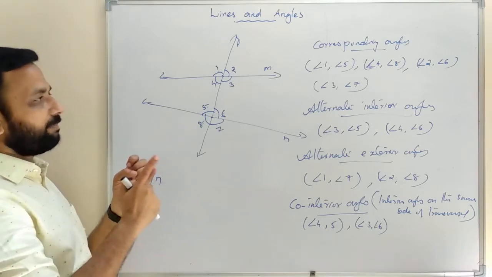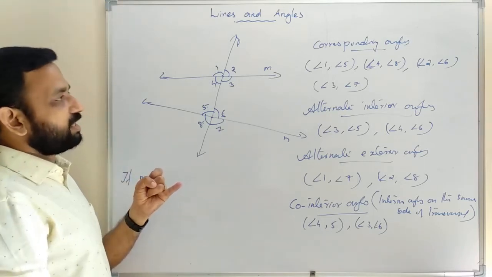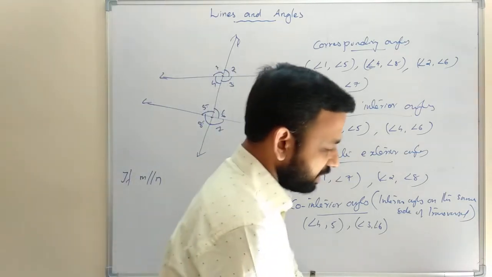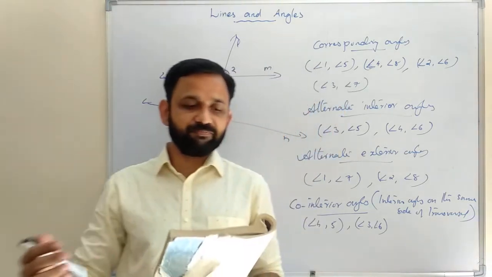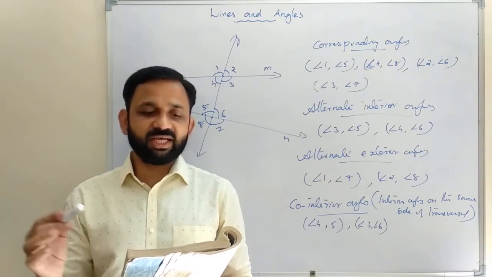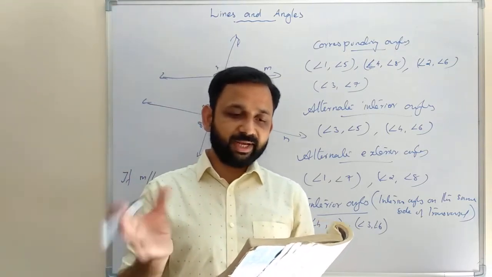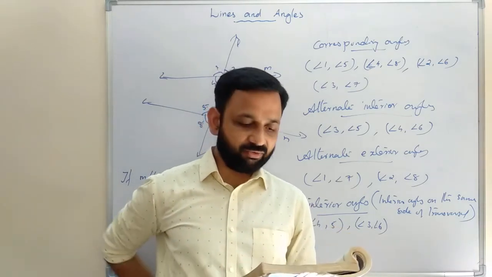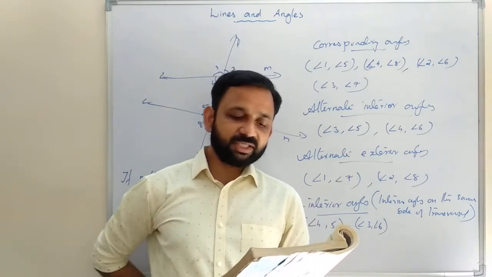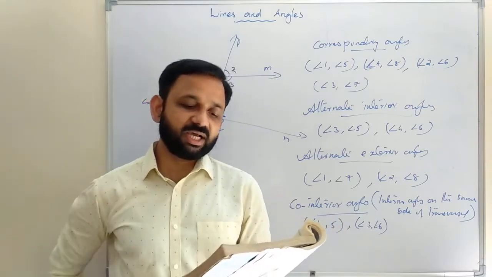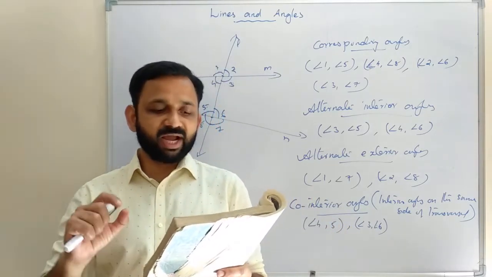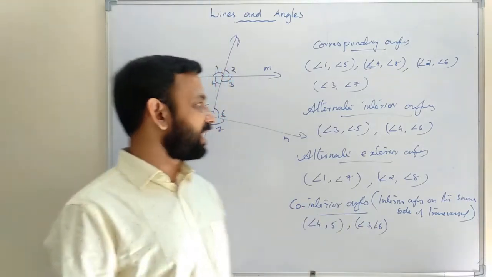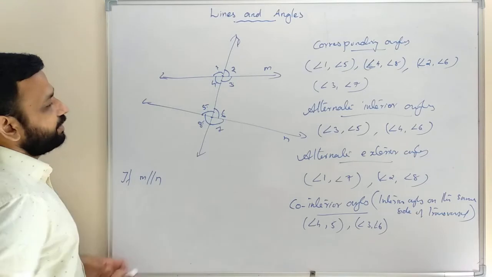If a transversal intersects two lines such that a pair of corresponding angles is equal, then the two lines are parallel to each other. That is the converse of the axiom.